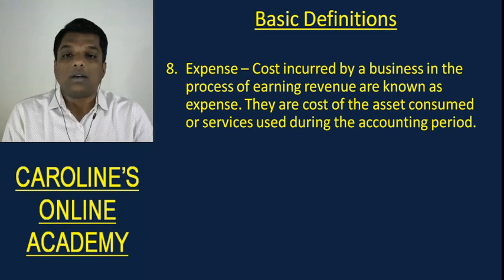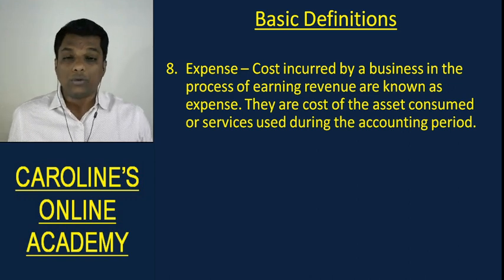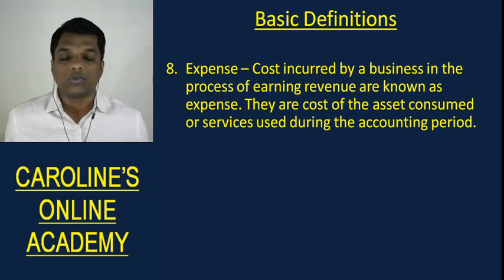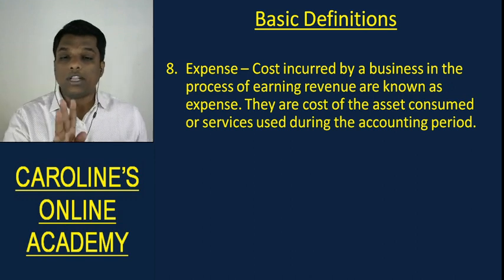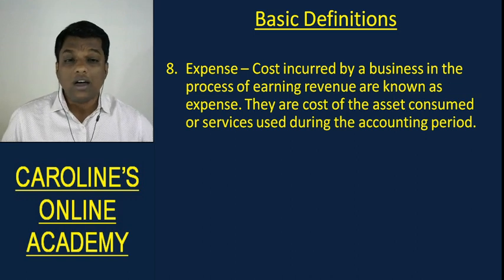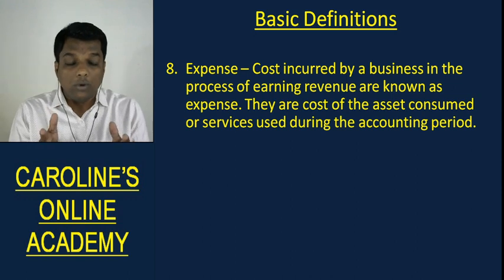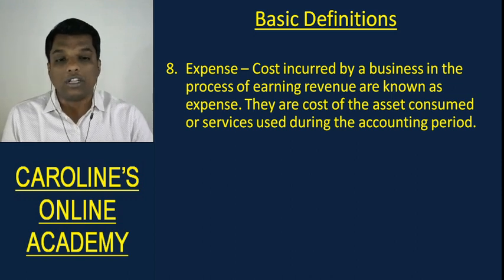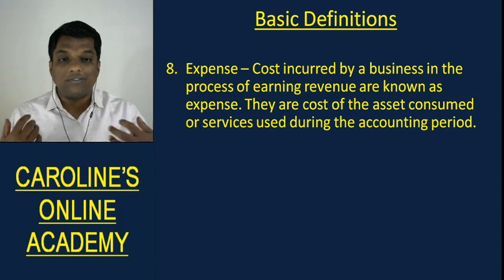Now, what I mean by the amount of car that I've consumed is, assume that I'd be able to use that car worth rupees 4 lakh for the next 10 years. Understood? So, indirectly, I'm actually using 40,000 rupees per year. Understood? And therefore, if I use the car for 1 year, the amount that has to be considered as expense is only 40,000 and not 4 lakh, the money that I paid for the car. Only the part of the asset that I've consumed is my expense.